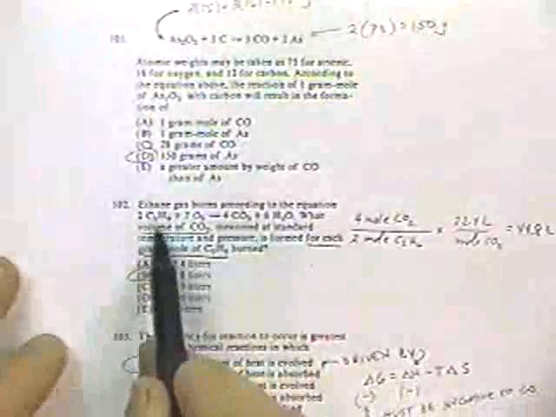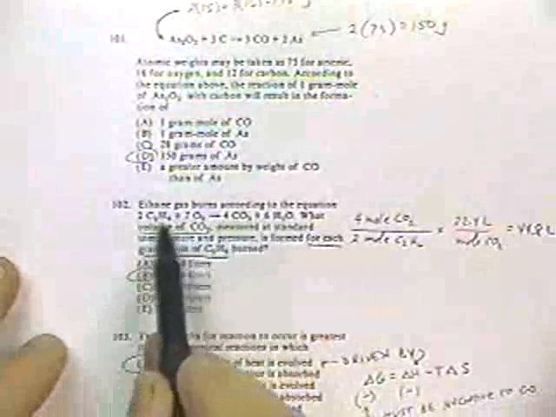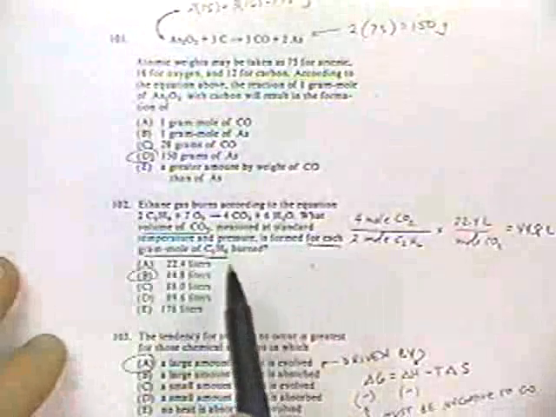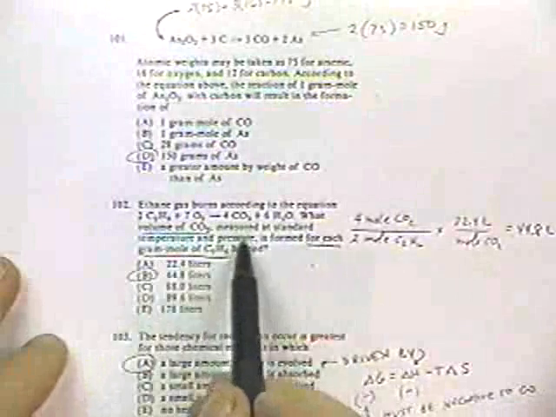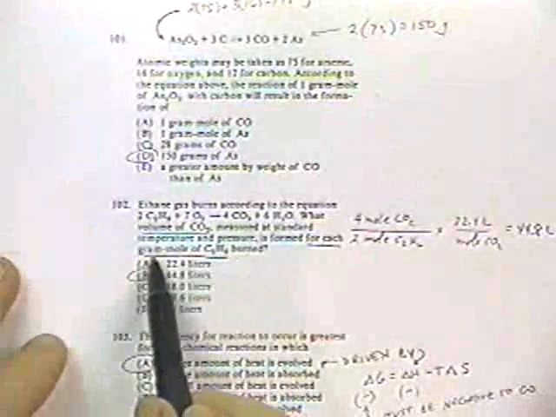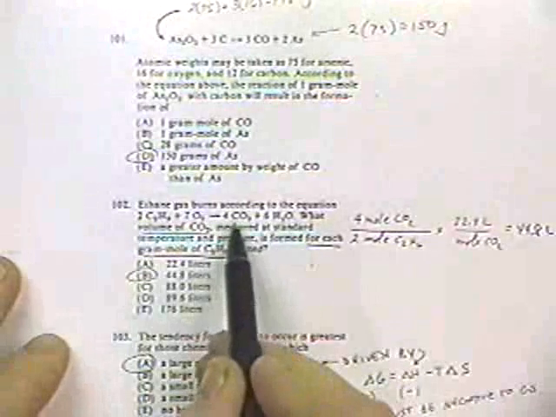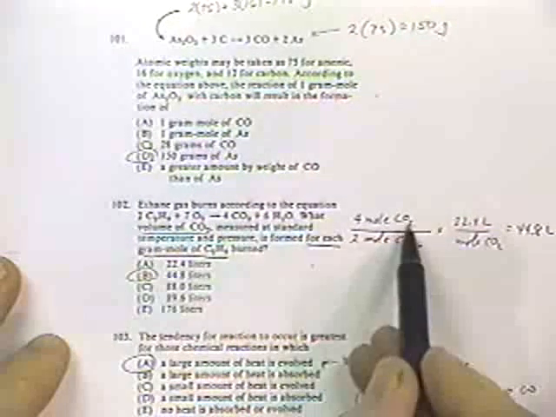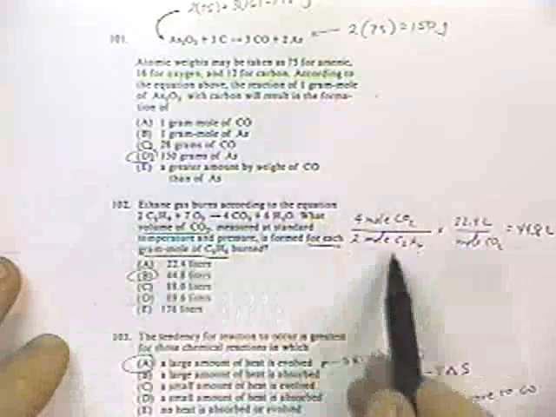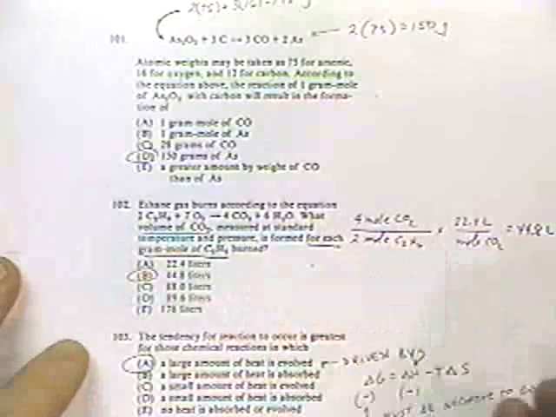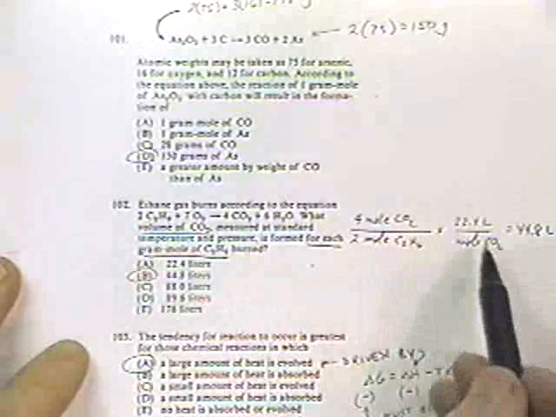Here we have ethane burning. This is the balanced reaction. What volume of carbon dioxide measured at STP is formed for each gram mole of methane burned? Well, if you look at the stoichiometry, there's 4 moles of carbon dioxide per 2 moles of methane or of ethane.